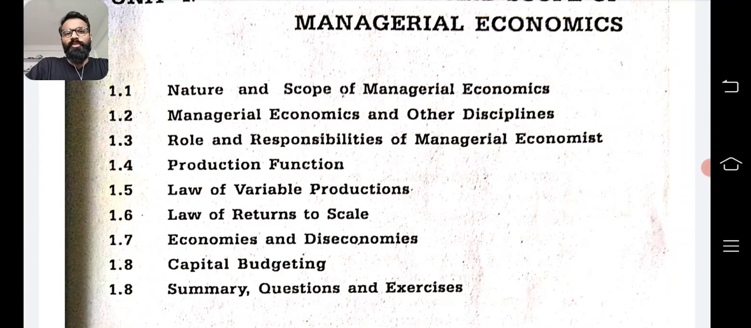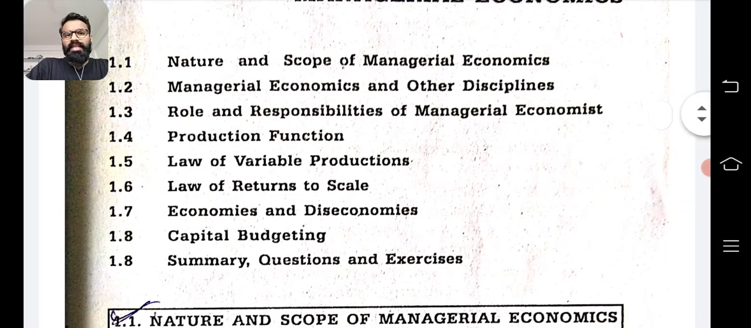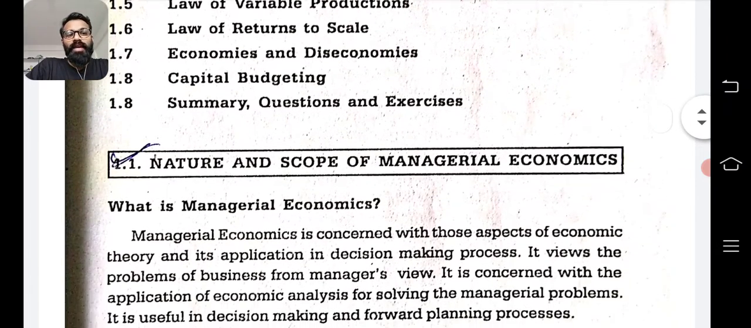Some of this I hope you have studied in your previous classes also. Most probably 1.4 production function you have studied, then 1.5 law of variable proportion, law of returns to scale, also economies and diseconomies that come as part of returns to scale, and also about capital budgeting, I hope so. So this might be a revision for you, but how this is used in managerial economics is also an important factor which we have to analyze. Yeah, so let's start with the nature and scope of managerial economics.